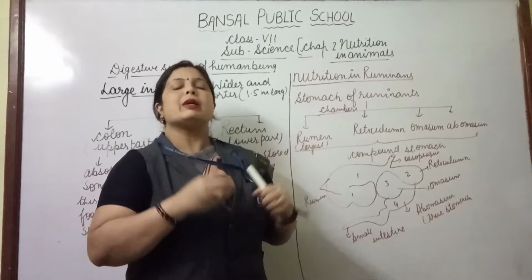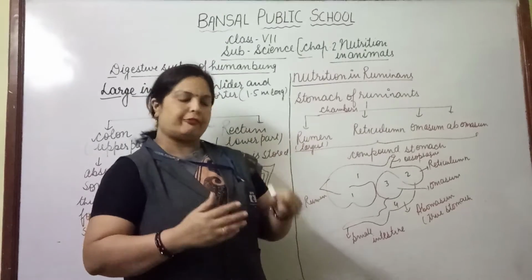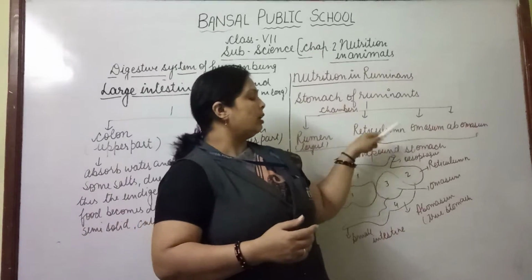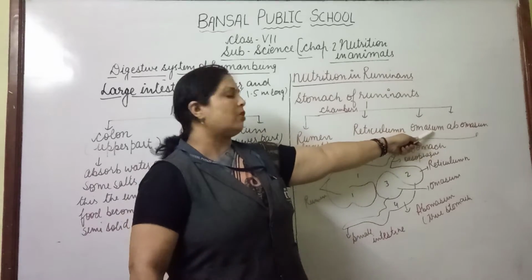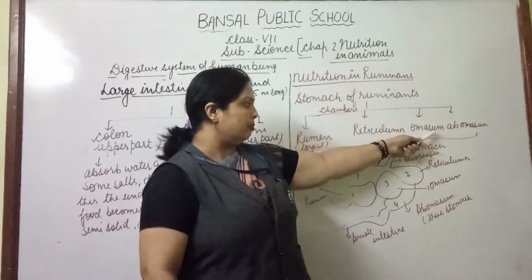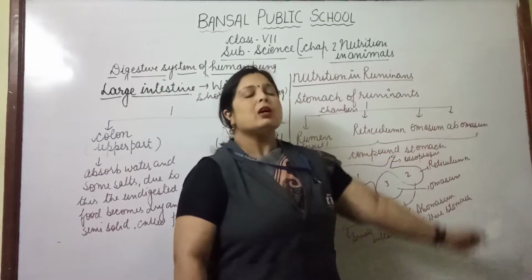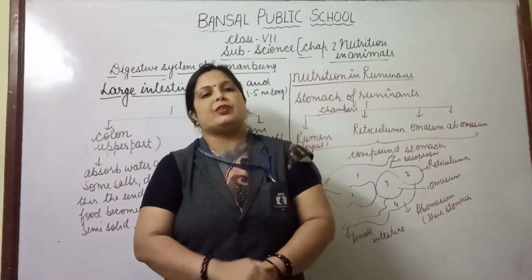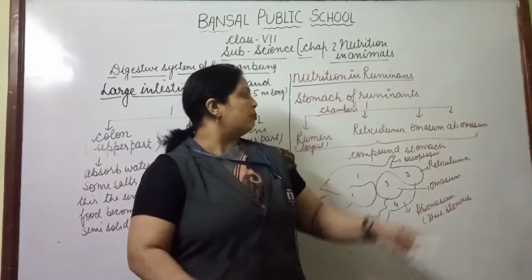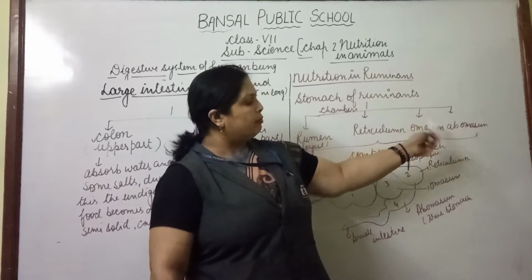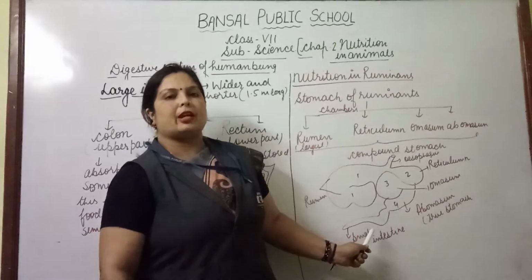Here, the food is mixed with saliva and converted into semi or partially digested food. From there, the partially digested food passes into the third chamber of the stomach, known as the omasum. Next, from the omasum to the abomasum, it is mixed with hydrochloric acid and digestive enzymes for further digestion. After digestion takes place in the stomach, food passes from the stomach to the small intestine, where complete digestion takes place, and absorption.